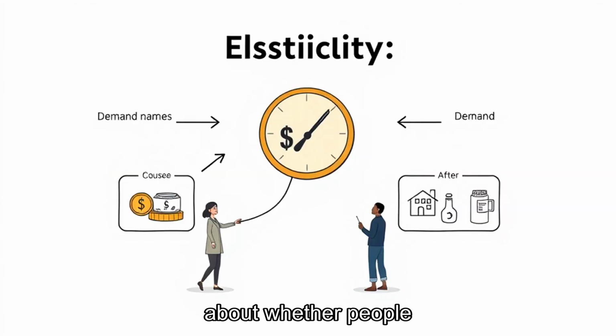Elasticity is not about whether people like something. It is about how much their behavior moves when the price moves. If a small price increase causes a big drop in buying, demand is elastic. If people keep buying almost the same amount, demand is inelastic. The same price change can create very different reactions.